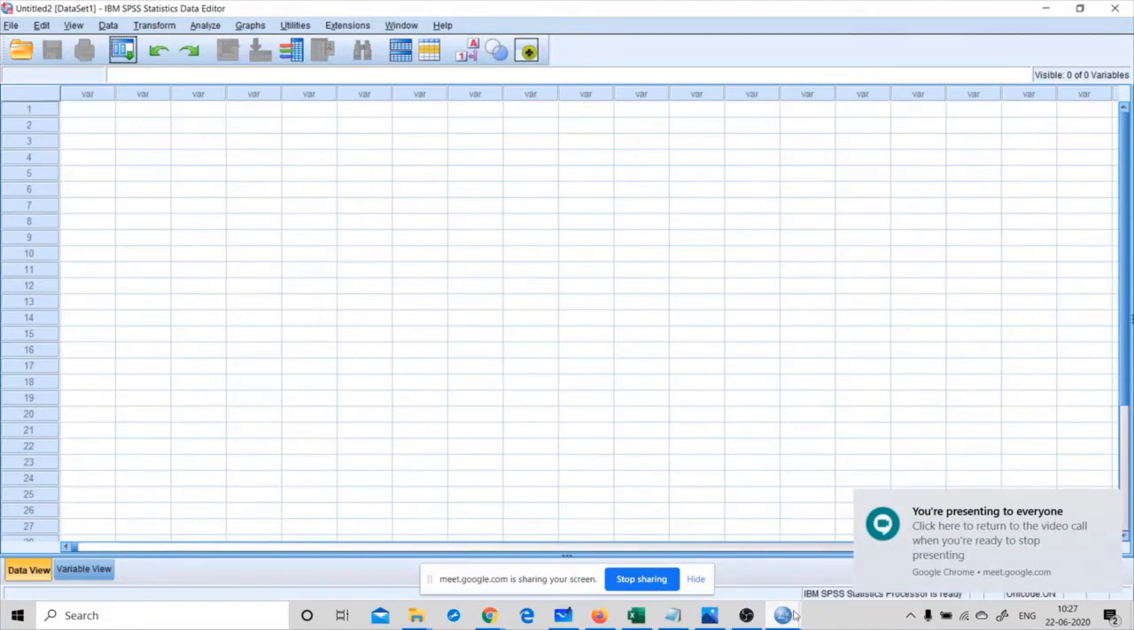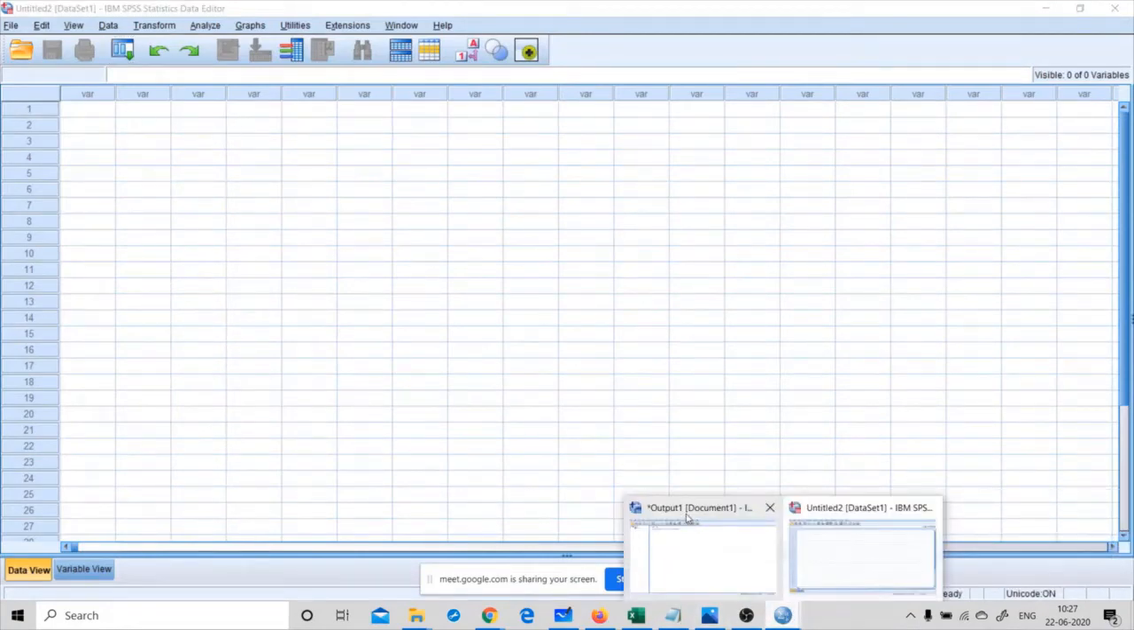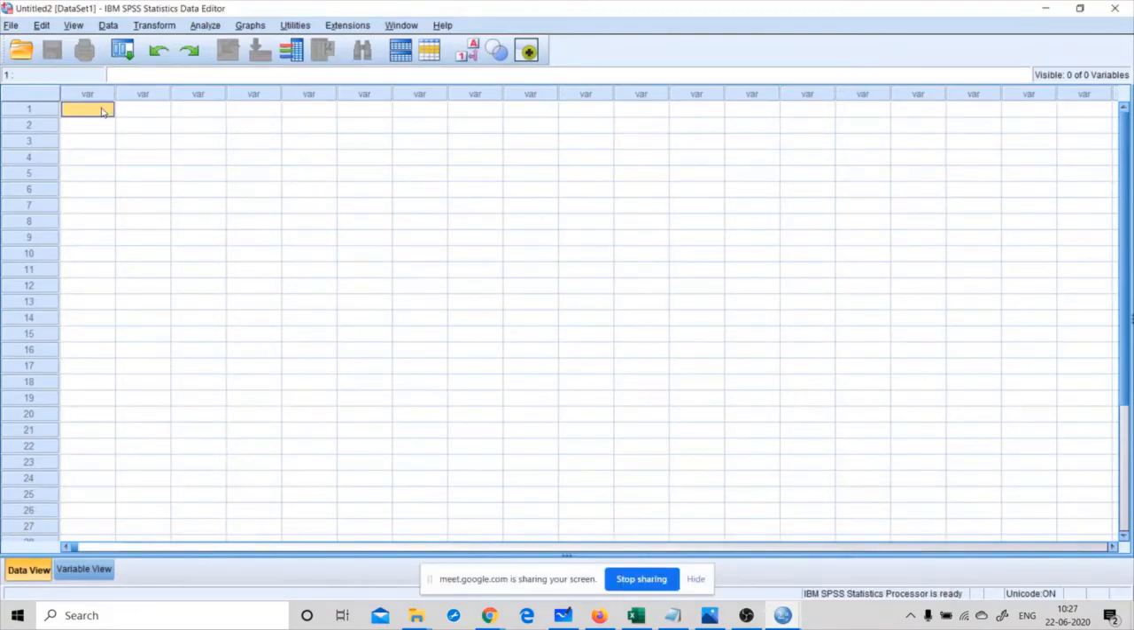Then you will be able to see two screens: one is for output and the other is your data set view. In this data set view, you can see two types of views. First one is data view and second one is the variable view. In the data view, you can see your records as well as the column names, which are called variables.